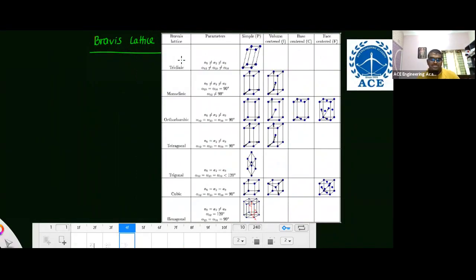You have to go through these 7 lattice systems. Out of these 7, remember just 5, because it is an objective paper. Objective paper means 4 options are already given, so it is easy to eliminate. What are the things you can easily remember?